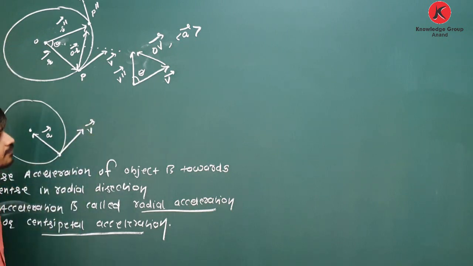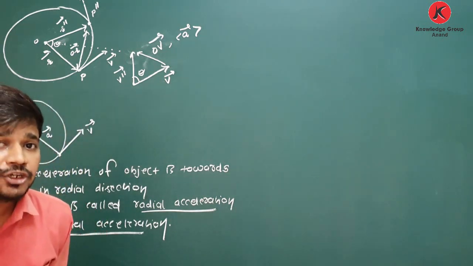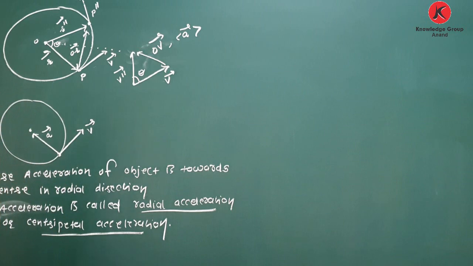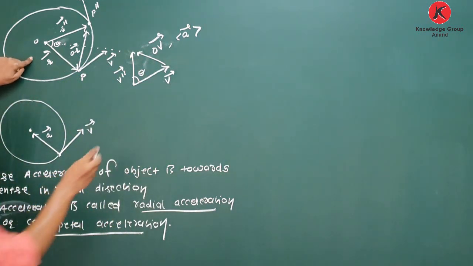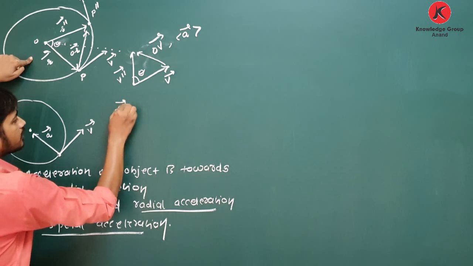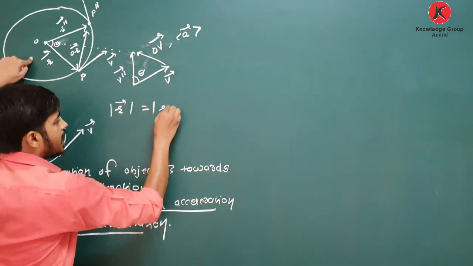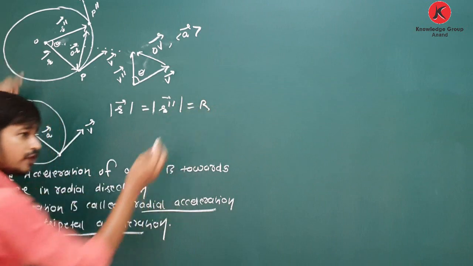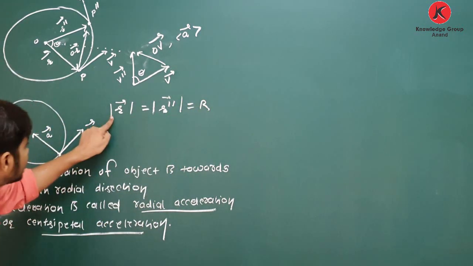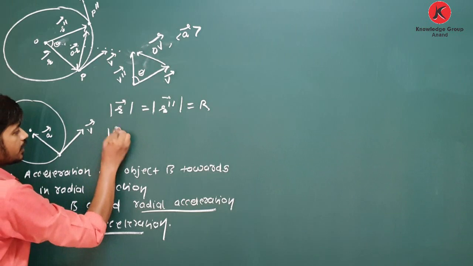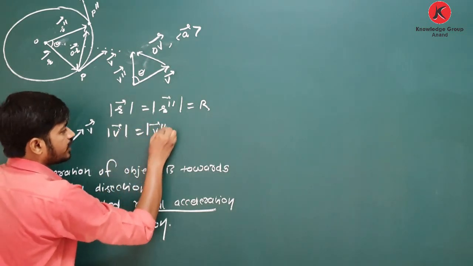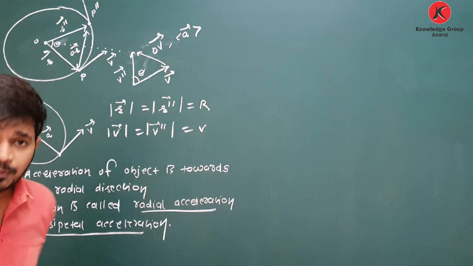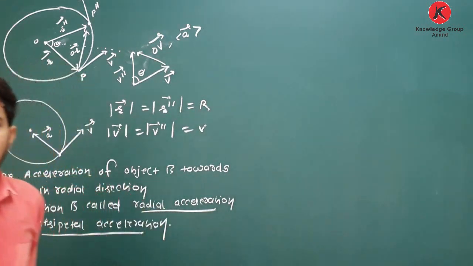Here, in this triangle, V double dash and V are velocities, but their magnitude means speed. It is constant. Yes, it is. So if I find the magnitude of V double dash, the magnitude of R is equal to the magnitude of R double dash. It is nothing but the radius, students. The magnitude is the same. Here, V is equal to the magnitude of V double dash, which is nothing but speed. Speed is constant. Remember its definition.